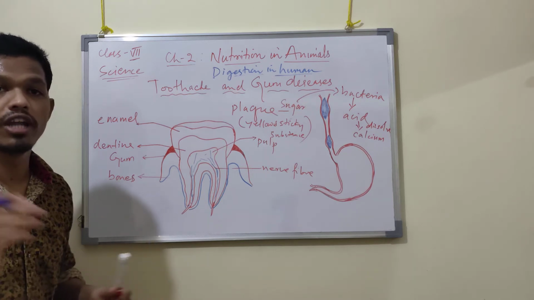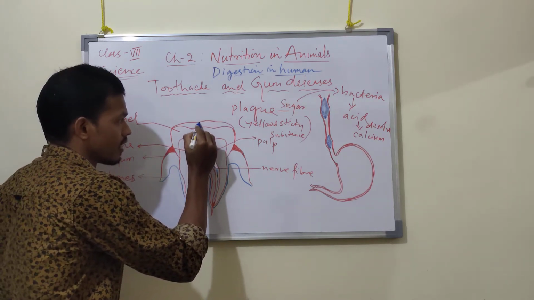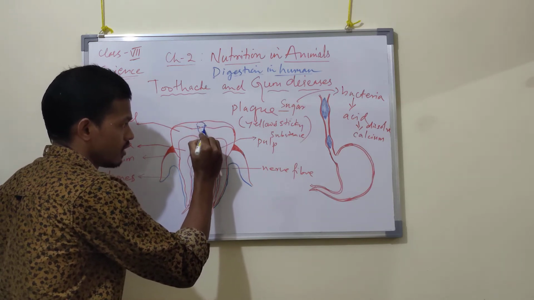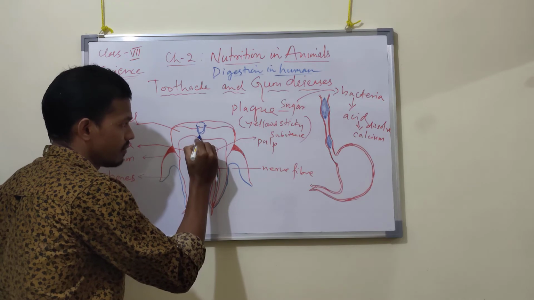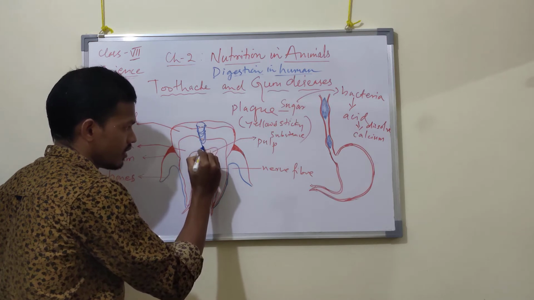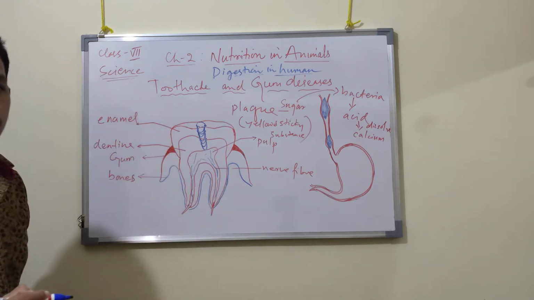A small hole will appear on the surface of the tooth. Here the hole will start. Day by day it will grow until it reaches the pulp.